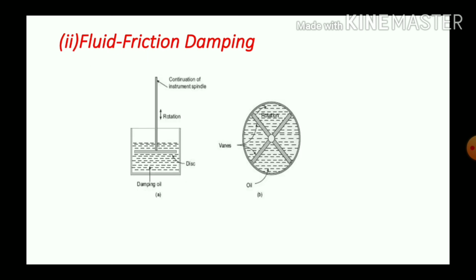Next one is fluid friction damping. Only difference is that instead of air, here a damping oil opposes the movement of the piston. See, this is a piston type fluid friction damping and this is a vane type fluid friction damping.